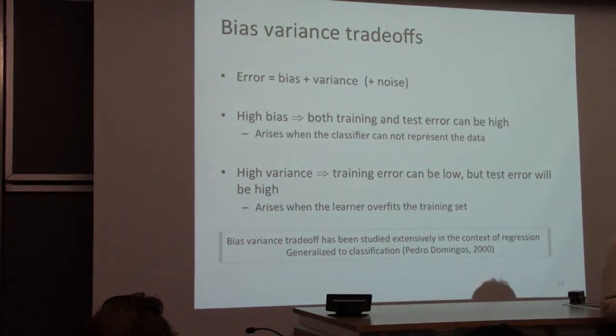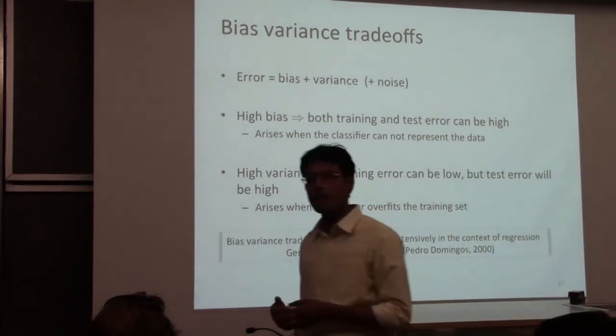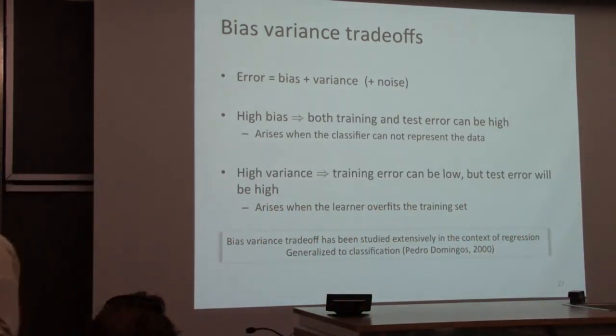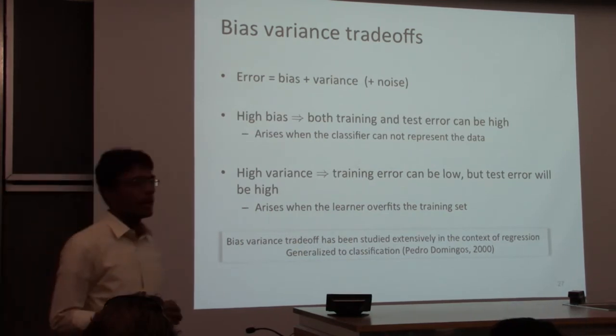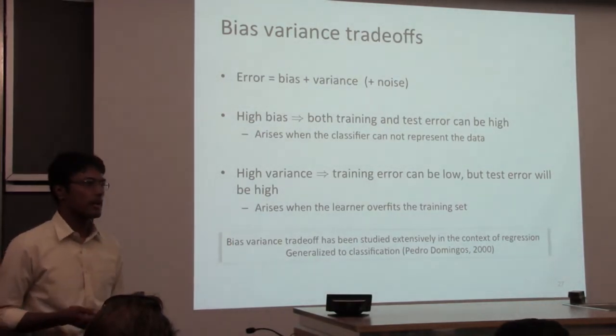It's been studied quite extensively in the space of regression, and if you want to know everything about it, I would strongly recommend reading chapter 7 of Elements of Statistical Learning. This book is available online. I've linked to it on the website, and that covers pretty much the more formal version of the story in the context of regression. And I think in around 2000 there was an extension of this idea to classification as well, using loss functions as your measure of error.